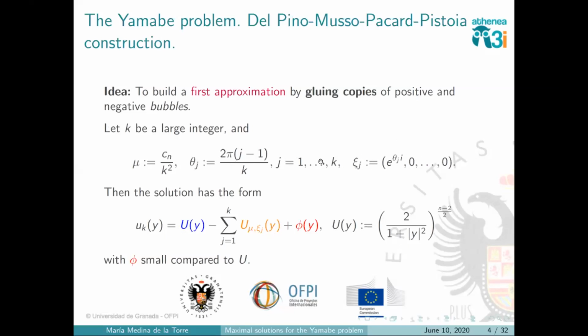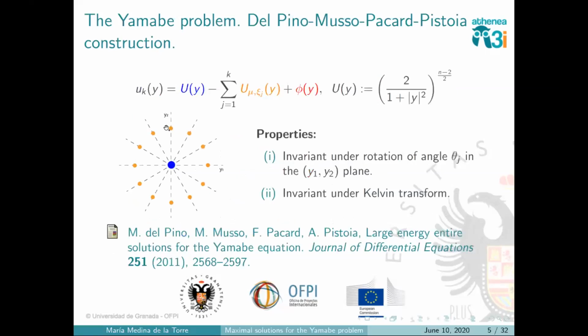They are nothing but taking a polygon in the x1-x2 plane and placing a negative bubble at every vertex of the polygon. This will be the solution at main order: the positive bubble, the negative bubbles, and then this function phi that will be small compared to the other functions. To see it better in a picture, this is the x1-x2 plane. We have the positive bubble and the K copies of negative bubbles here.